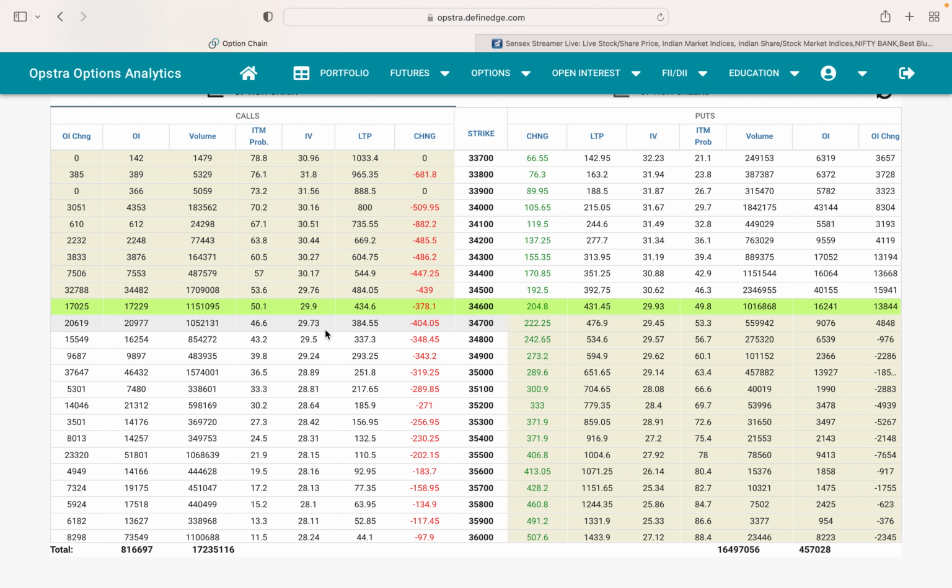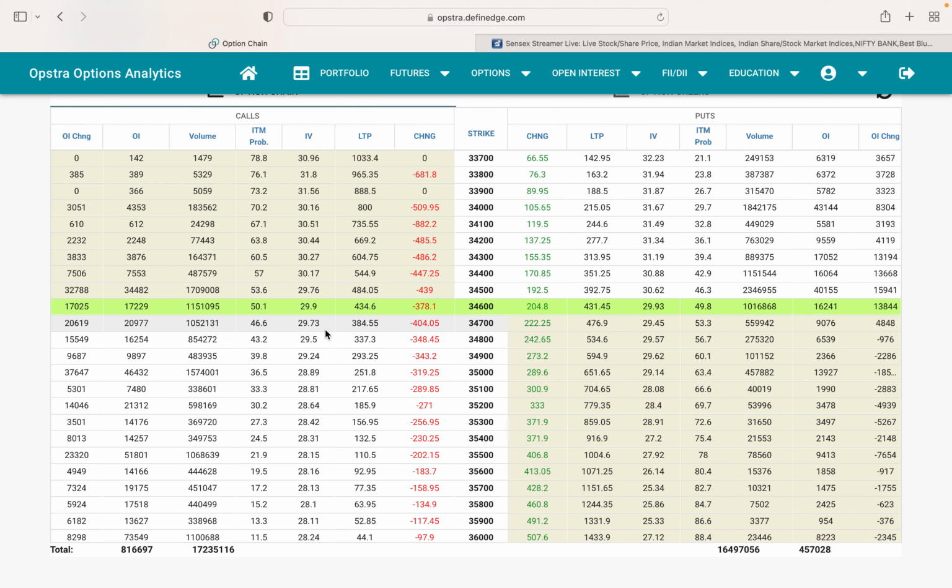So that's all guys, this is what I wanted to show you in the first phase, because let's go slow, then only you will understand. So I want you to do this homework every day. Once the market is live, you can do this live analysis, or when the market is closed, you need to check this and understand how to read the option chain analysis, or how to read these options. And you can try the same thing with different stocks also.